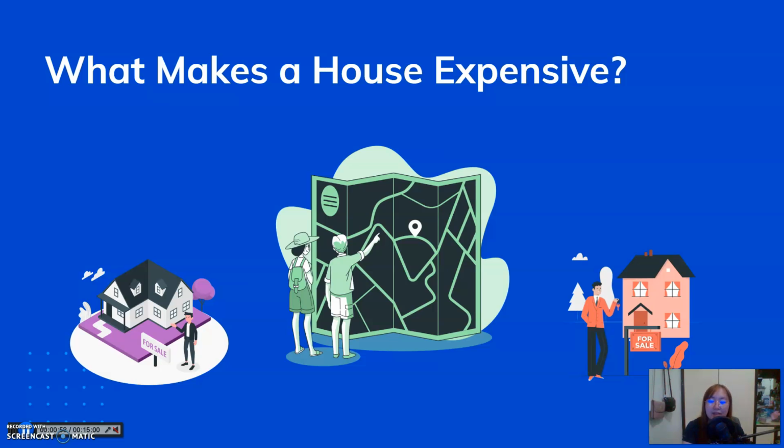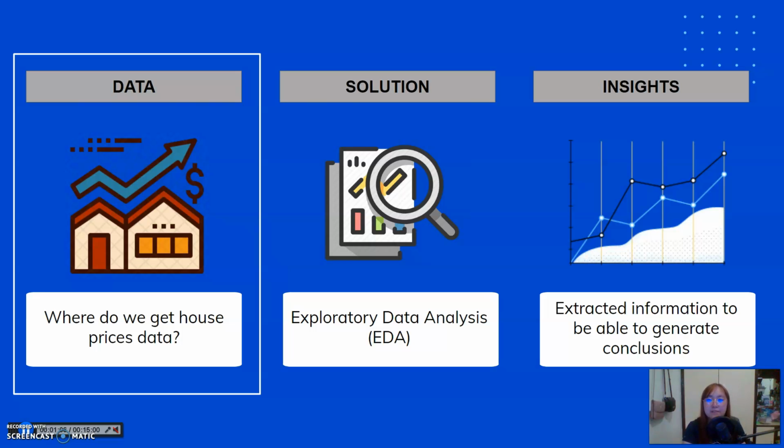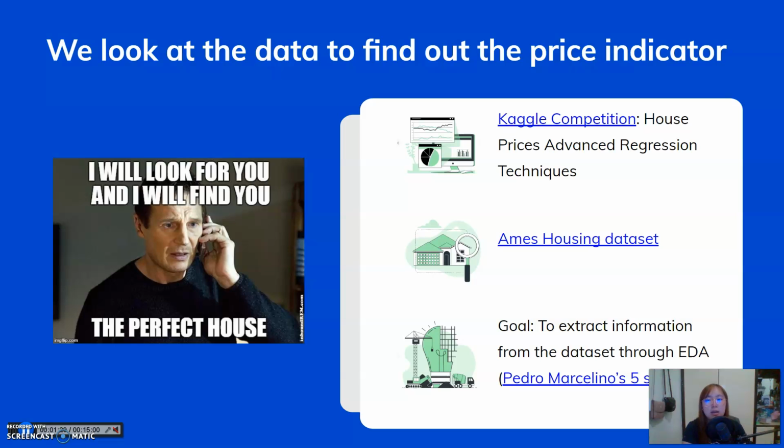Each person might have their own preferences, but here we try to look at the data and understand what factors affect the property value. It's a bit of a spoiler, but I want you to understand the flow of the talk. We're in the first phase, and we're aware now that we have a question in mind and a problem to solve. And to answer the question, we need the data to back up our conclusions and insights.